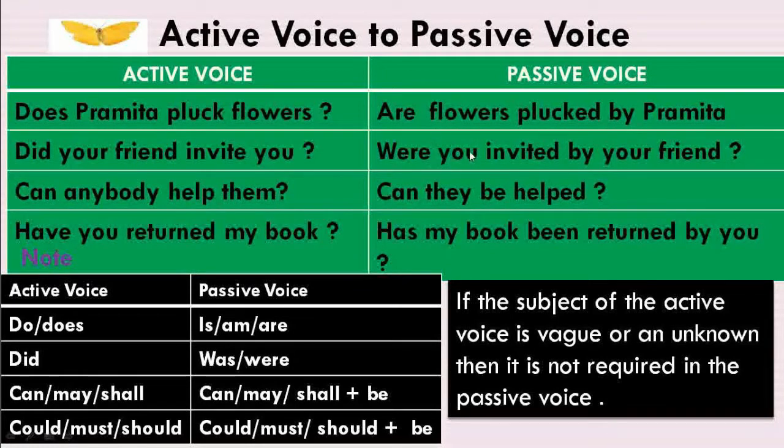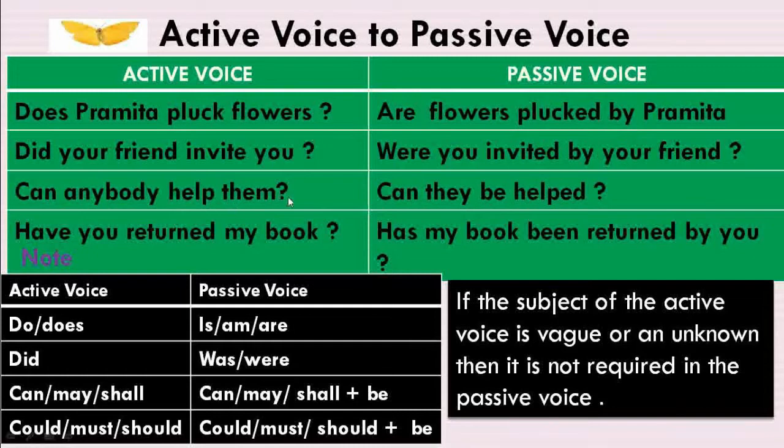So the past form of the word are is were. Therefore we must use were here, as the helping verb in the active voice is in V2 form. So the change is were you. Then the main verb changes into V3 form. So the V3 form of the word invite is invited. The subject of the active voice sentence is your friend. It will become the object in passive voice, being introduced by the agent by here.